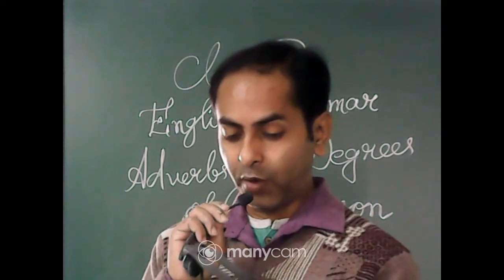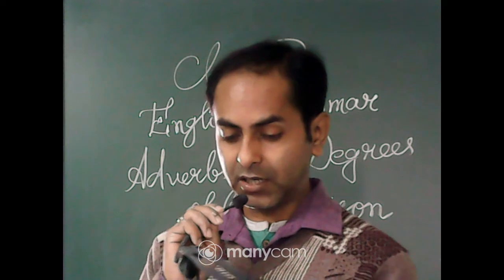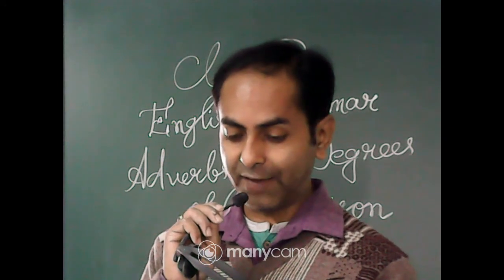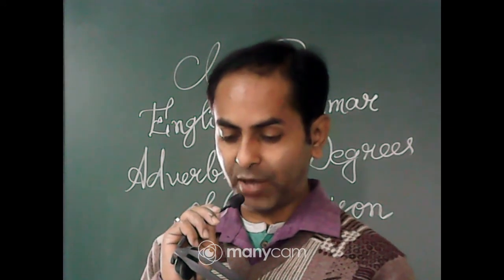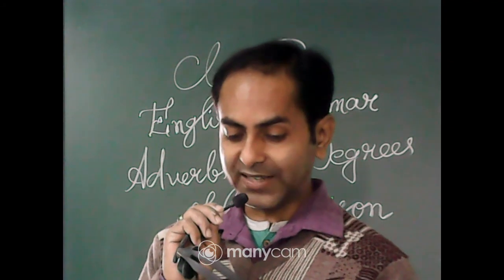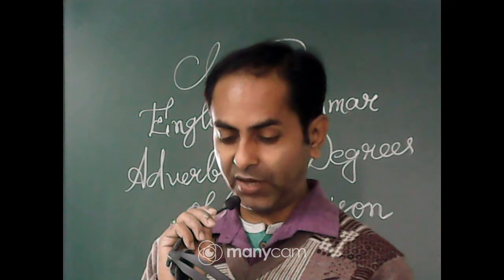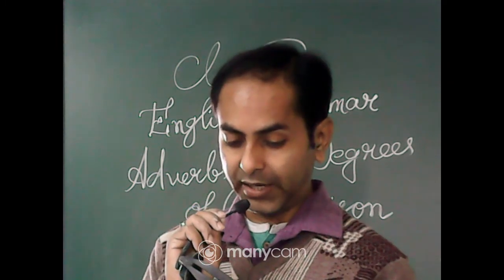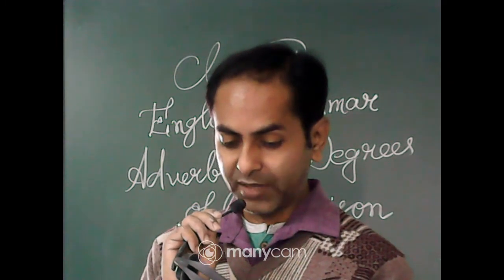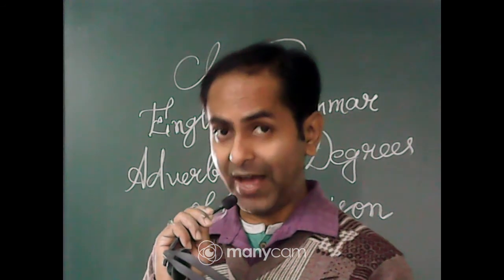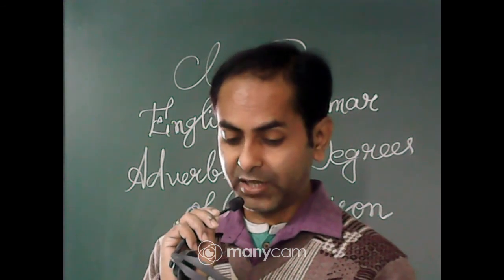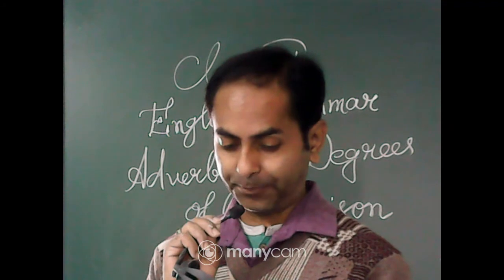For words ending in e, we add ly or y generally after dropping e. Gentle, gently, polite, politely. For words ending in y, we add ily after dropping y. Noisy, noisily, heavy, heavily. Okay. Then for words ending in al, we add ly. So general, generally, casual, casually.